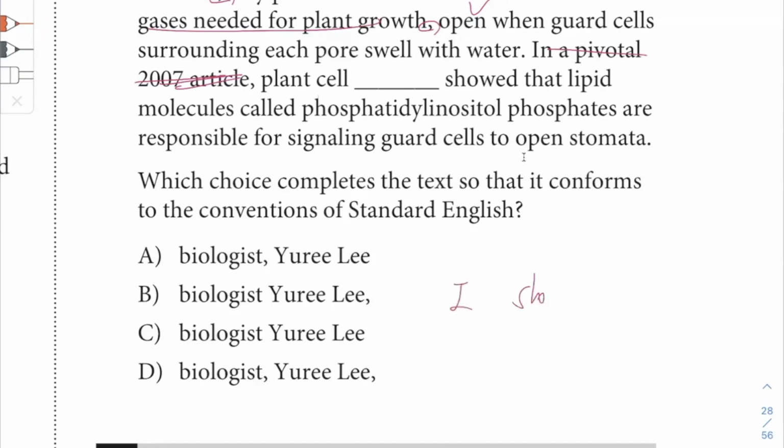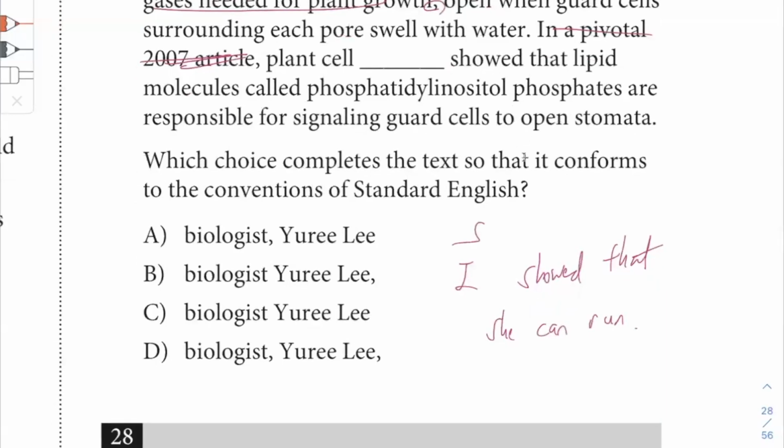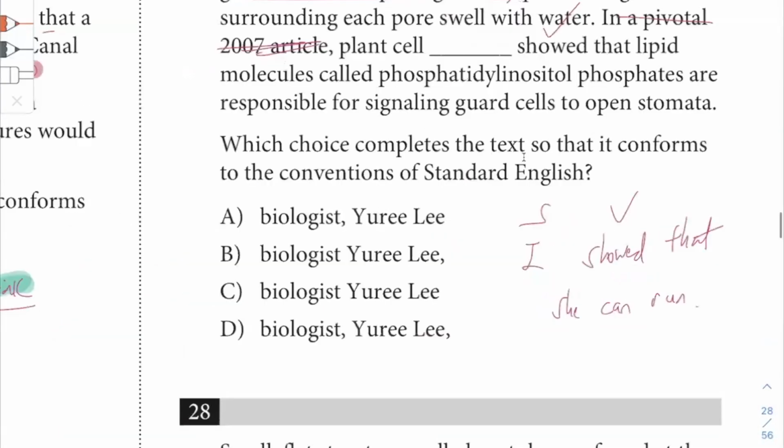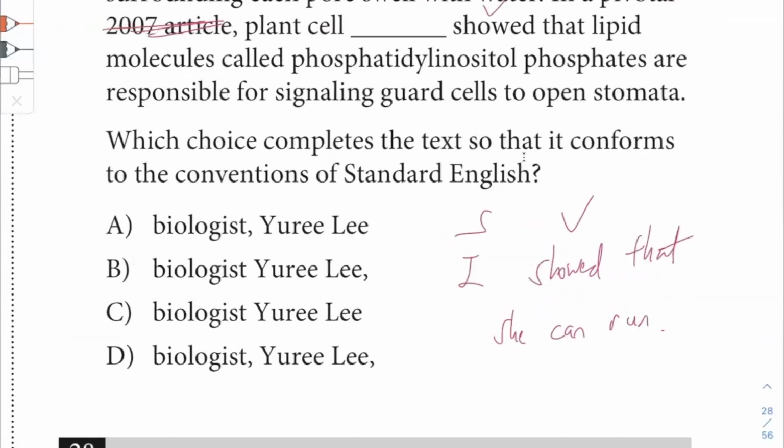I showed that she can run. Right, that's a sentence, right? So, what's the subject? I. What's the verb? Showed. Now, what is the subject here? It's Yuri Lee. That's clear enough, right?